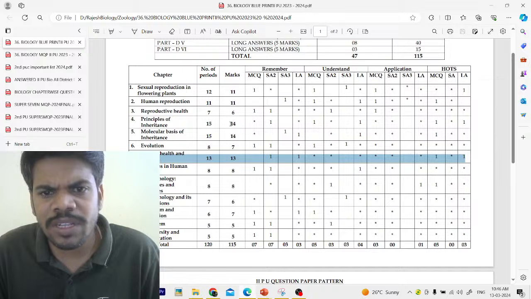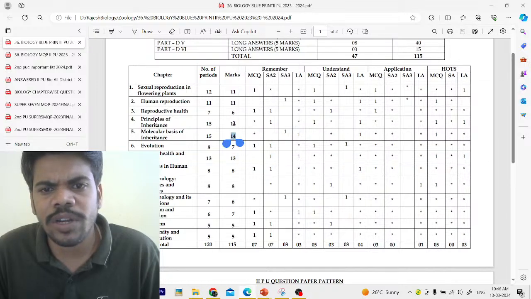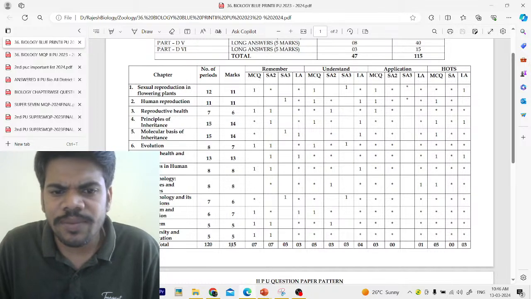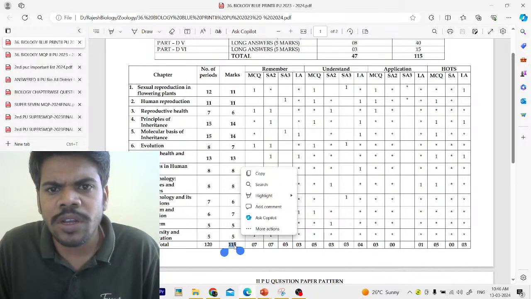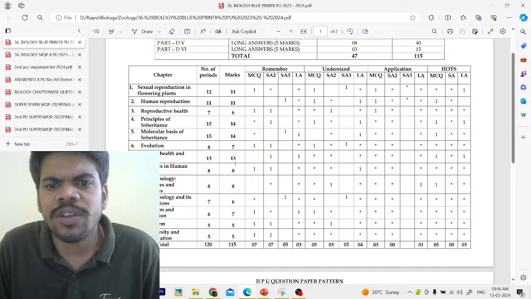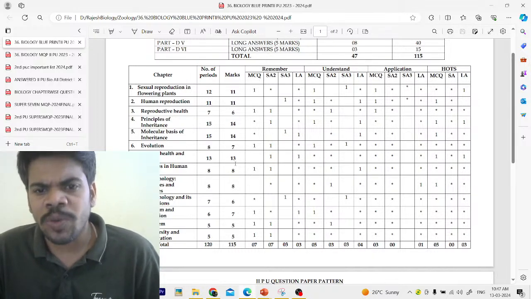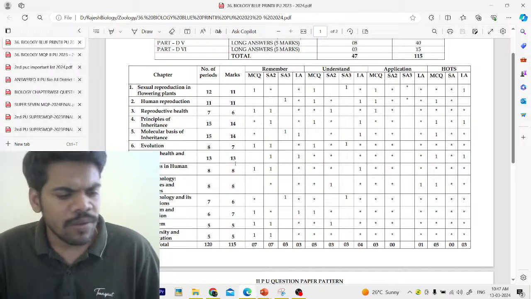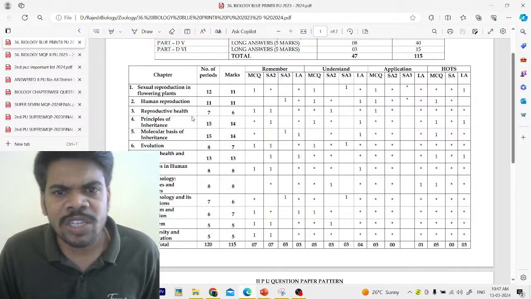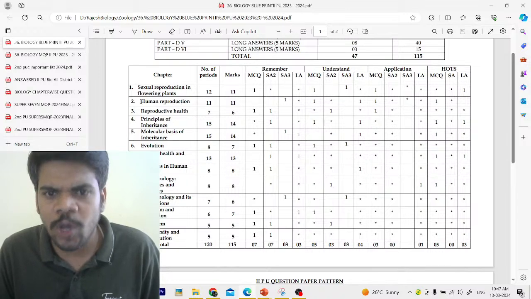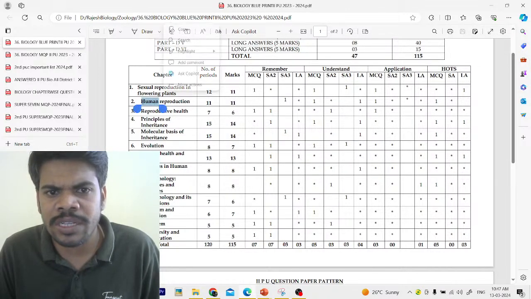The highest weightage chapters give 28 marks from this genetics. These 3 chapters will give you the maximum score. Of course, genetics, human health and diseases, I will tell you. First of all, I would like to share the topics I selected to share some questions. Note down the topics first in which I am going to discuss.